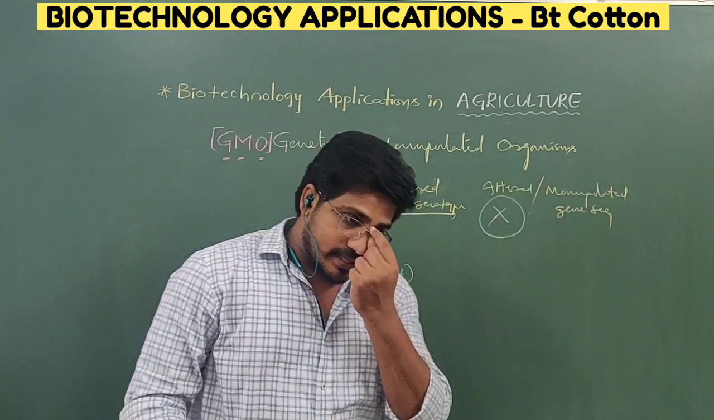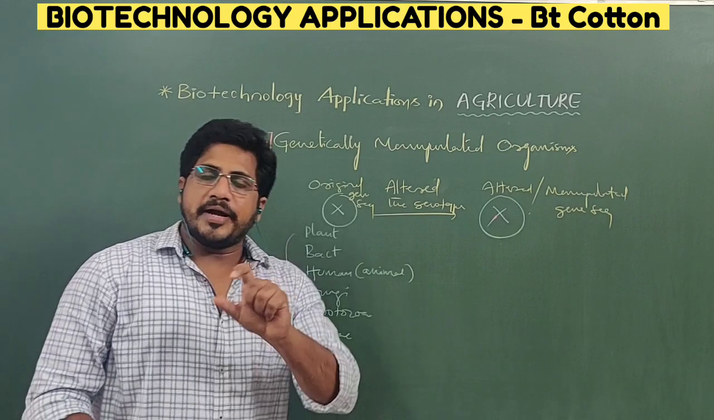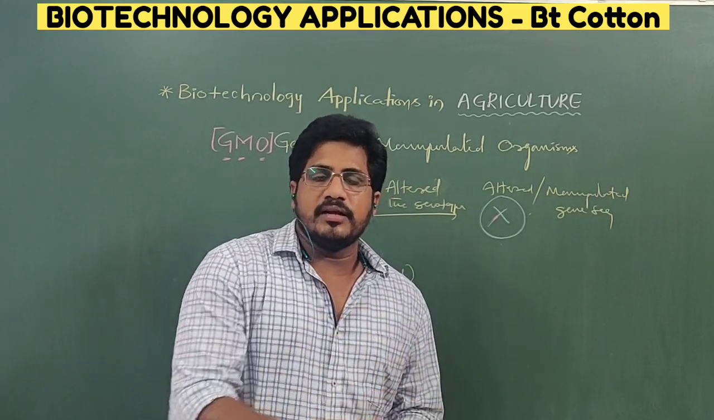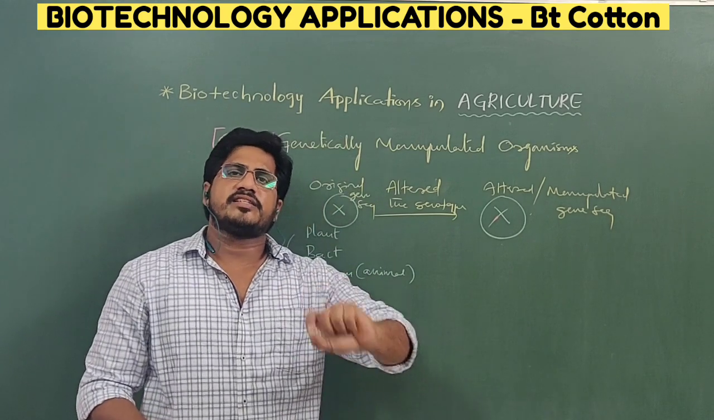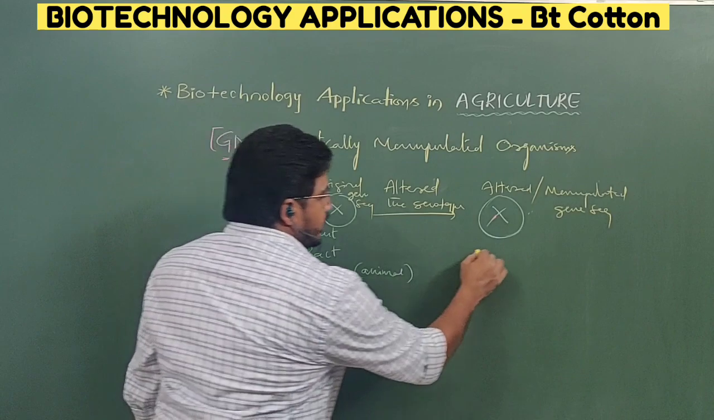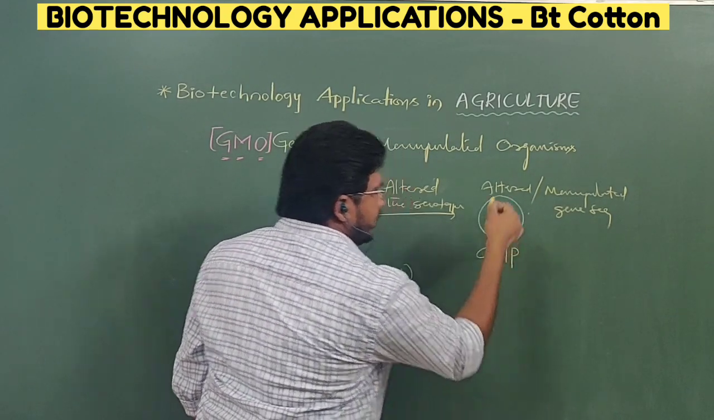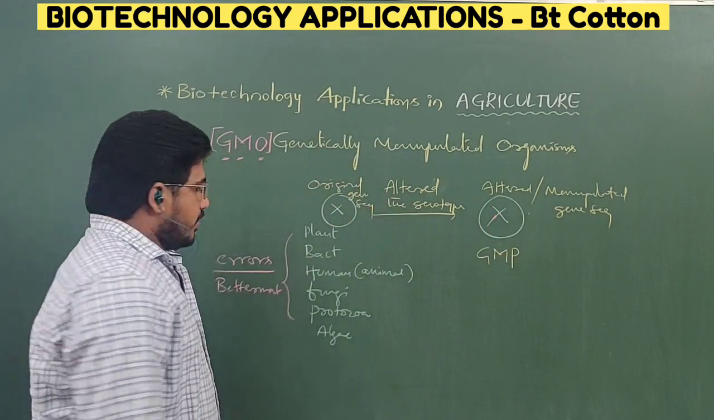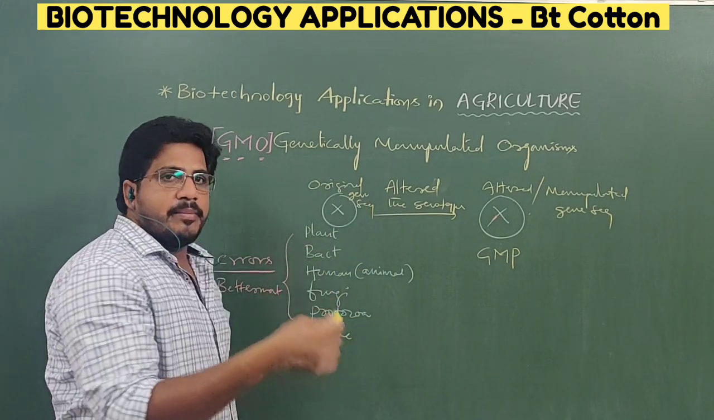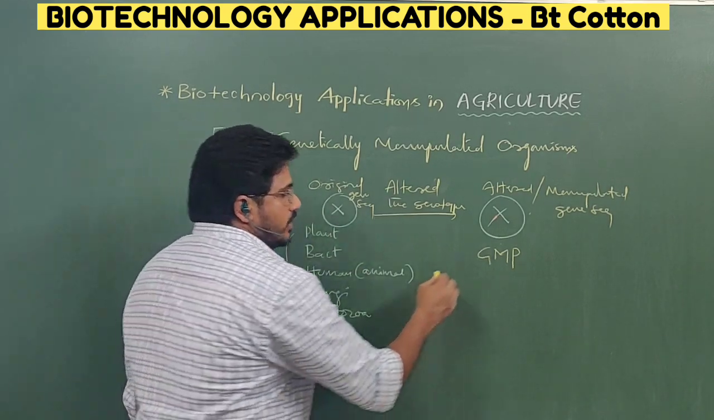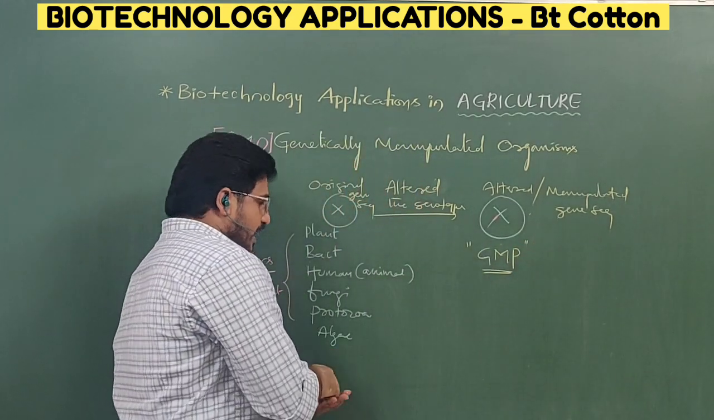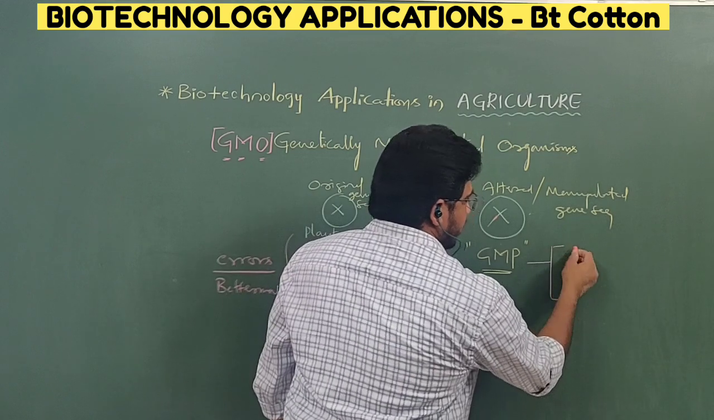Suppose today we are discussing biotechnology applications in agriculture. In agriculture, generally plants will be there. So we are editing the sequences of genes inside the plant so that genetically manipulated plants will become. If it is a bacteria, genetically manipulated bacteria. If it is a fungi, genetically manipulated fungi. Like that, what is GMP? Genetically manipulated plant.